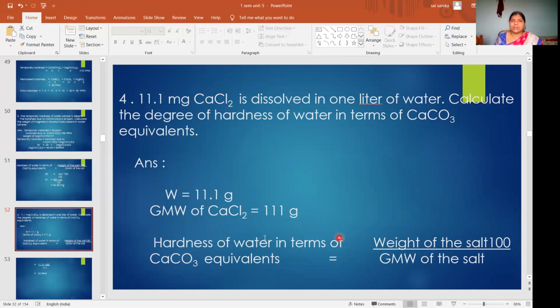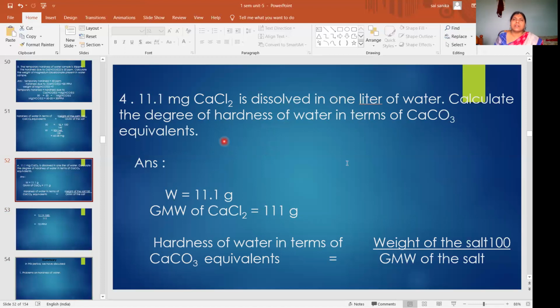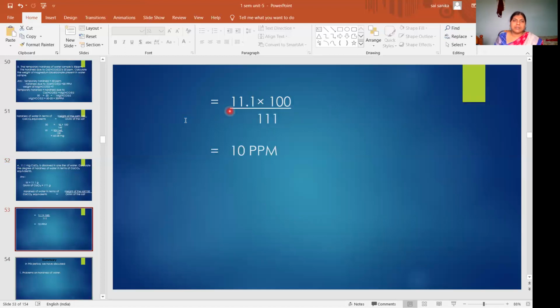So hardness of water is the weight of the salt by gram molecular weight of the salt into 100. Then you substitute. So 11.1 into 100 by 111. So you'll get the answer, that is 10 ppm. So when this much salt is dissolved in 1 liter of water, the hardness of water is 10 ppm. Okay, so like this you will calculate the problems based on hardness of water.